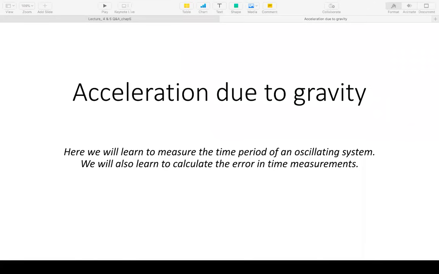So how do we plan the experiment, how we think of what the apparatus should be, and how we take the readings, and then finally, how do we calculate the error in the answer that we get. There is a difference between error and a mistake or inaccuracy or incorrect way of doing something. When we talk about error, as you must have already learned in your 11th, 12th standard and also in the prerequisite video that Rajesh sir had shared with you, an error is something that is inadvertent component of your process